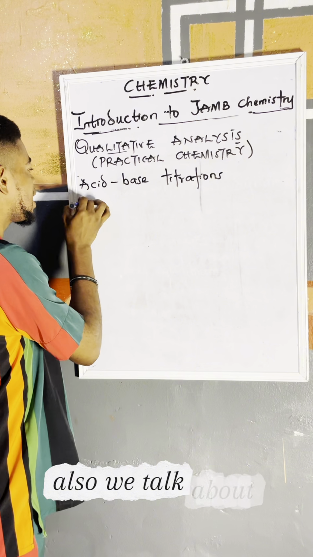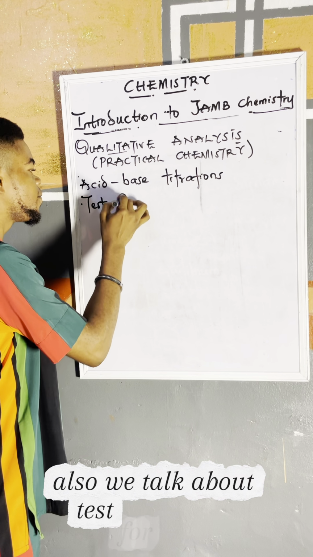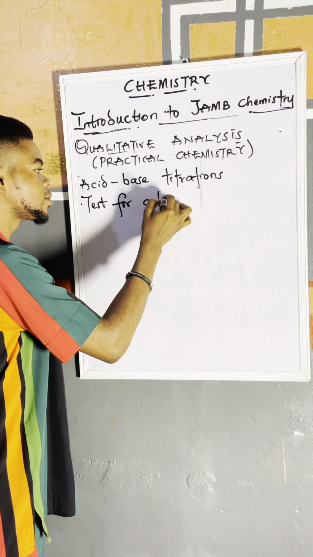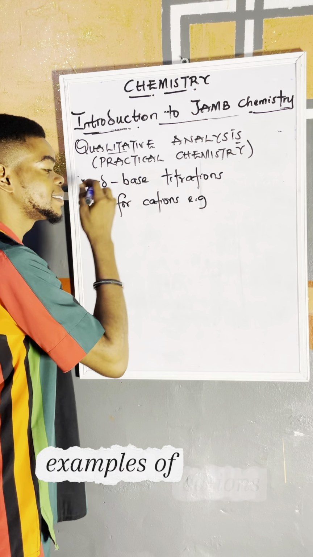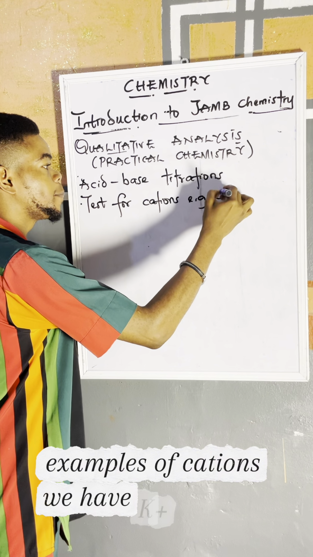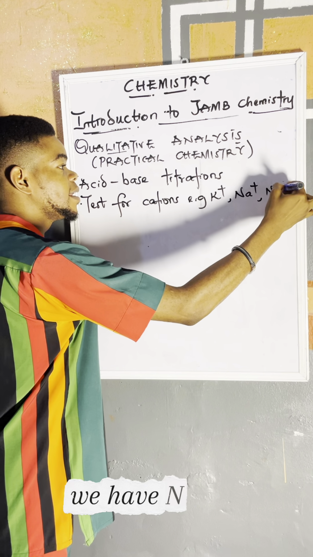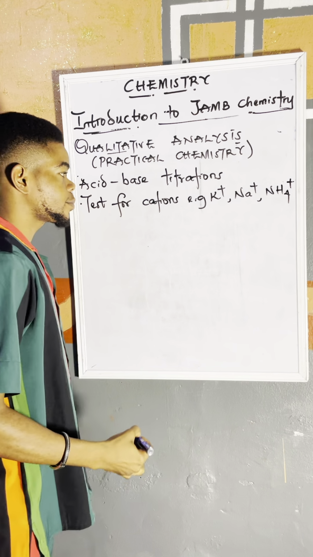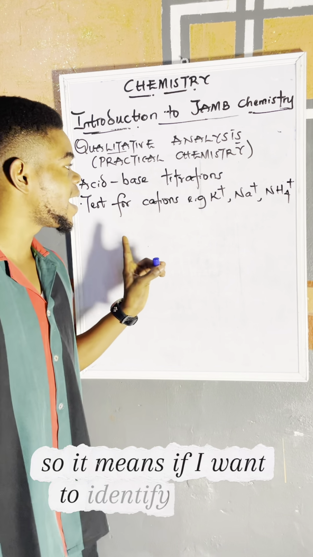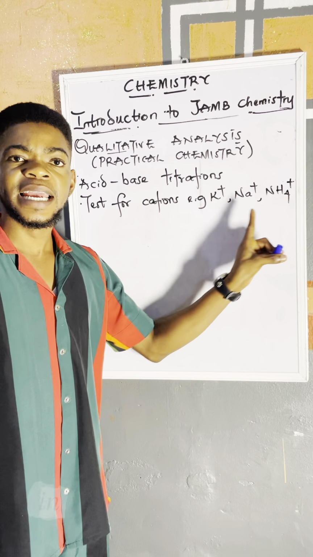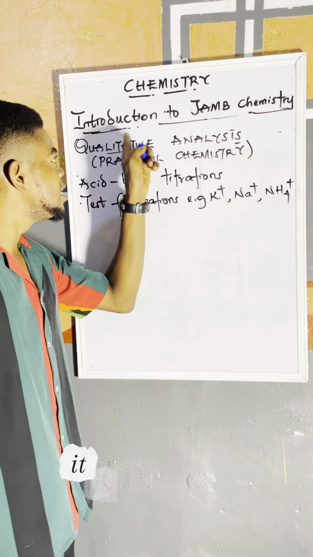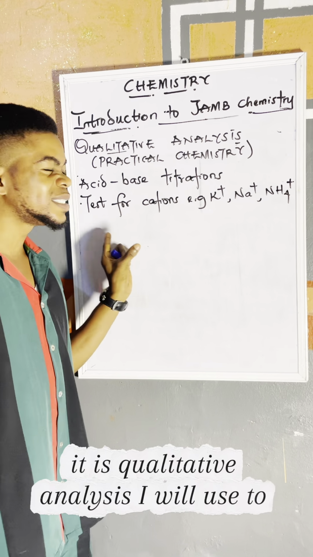Also, we'll talk about tests for cations. Examples of cations, we have K+, we have Na+, we have NH4+. So it means if I want to identify any of these cations in a substance or in a mixture, it is qualitative analysis I will use to test for it.